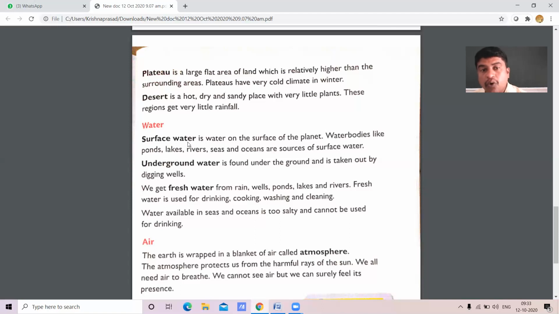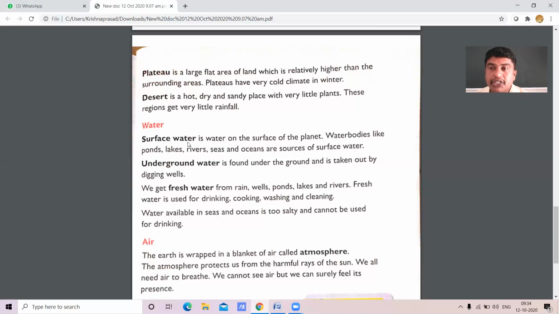Groundwater is always hidden water. How to get groundwater? By digging wells and bore wells. Do you know, children? Underground water is so sweet.